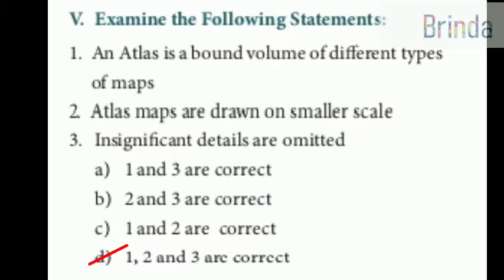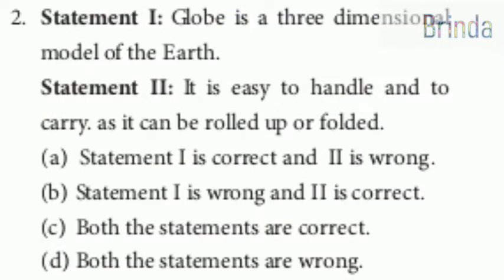Atlas maps are drawn on smaller scales and insignificant details are omitted. Fine children. Moving on to second one. Statement is, globe is a three-dimensional model of the earth. Second statement, it is easy to handle and to carry as it can be rolled up or folded.